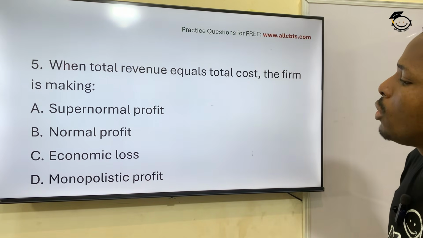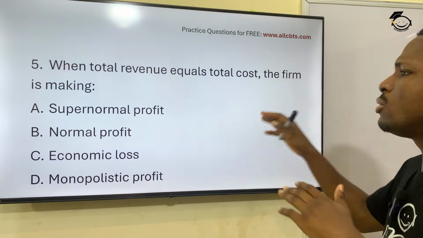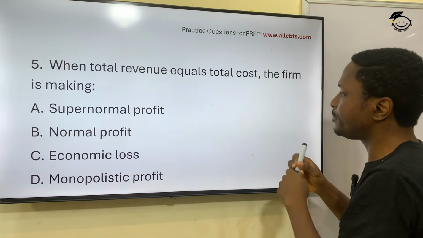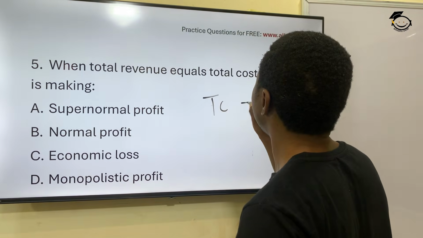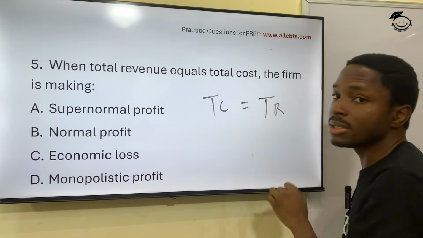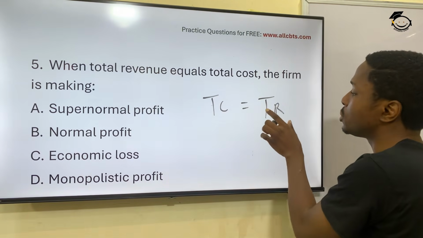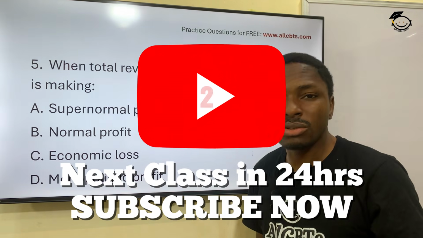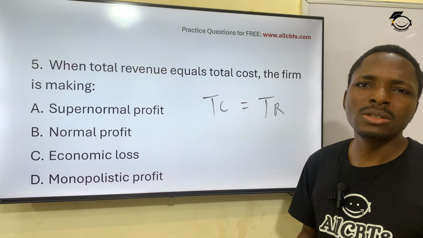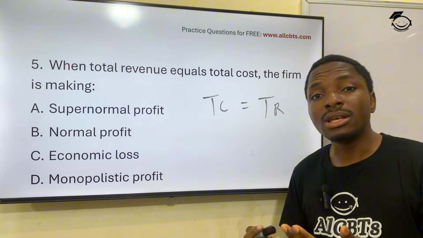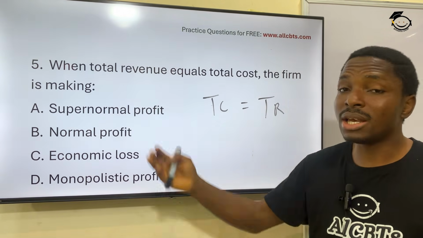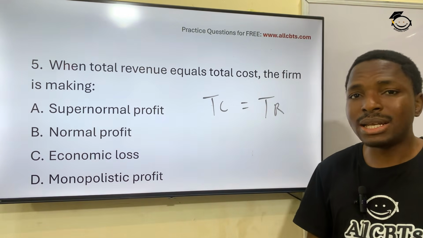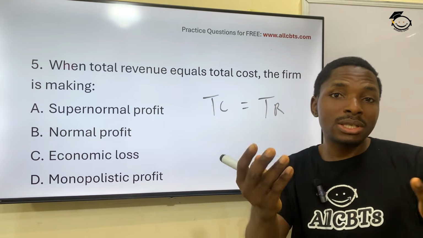Question 5 now. When total revenue equals total cost. Total cost equals to total revenue. That's what this means. When total revenue equals total cost, or if you like, you can put this here and put this here. It says the firm is making what? Or the organization, the company is making what? Please do not mind all these big grammars. They are just these things you see here are what happens in our day-to-day activity. Many of you watching this video already do 1 or 2 buying and selling, especially sales on WhatsApp or on social media.